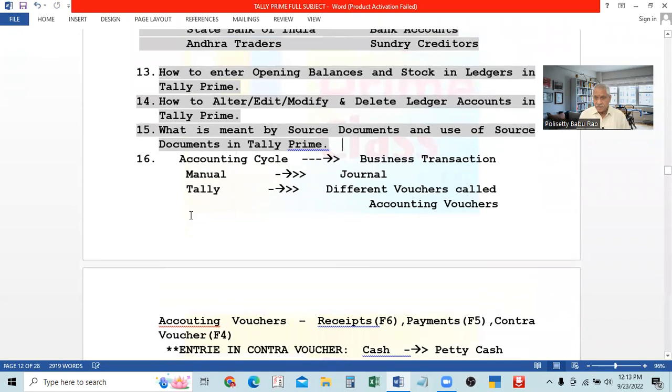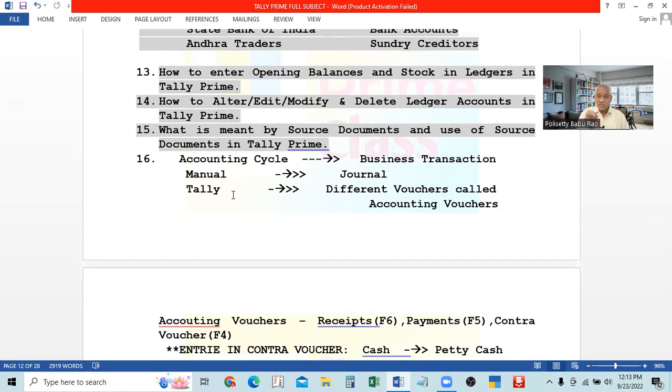That is the topic today. In every business, in accounting, there is one cycle called the accounting cycle. The accounting cycle is nothing but starting from the beginning till the end. What is the beginning and what is the end? Every accounting cycle starts with a business transaction. So what are we going to record? The business transaction has to take place, and we have to identify the business transaction.